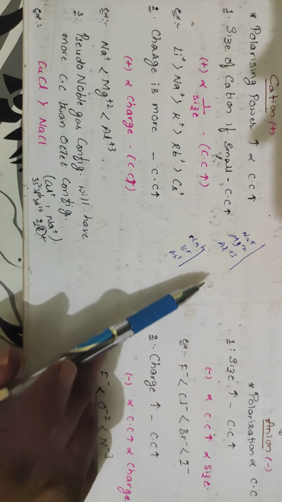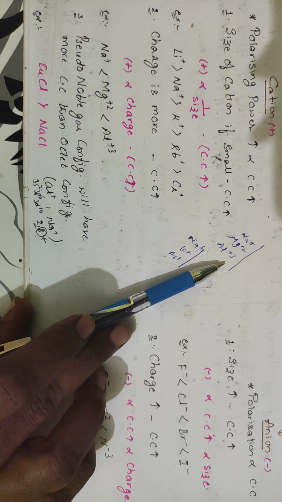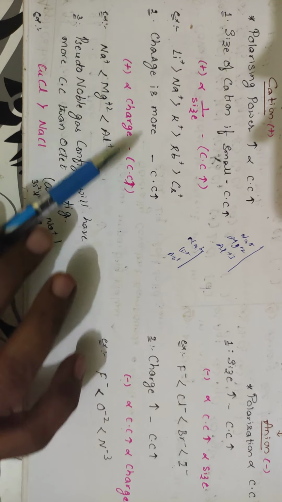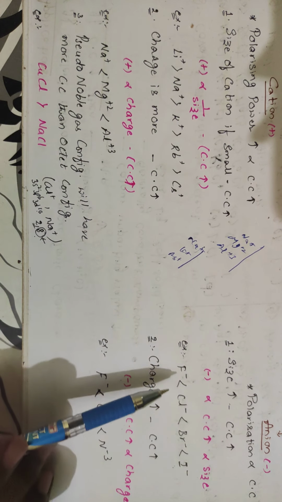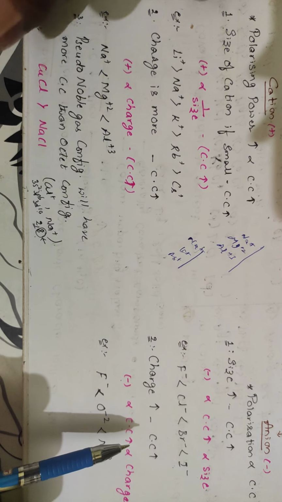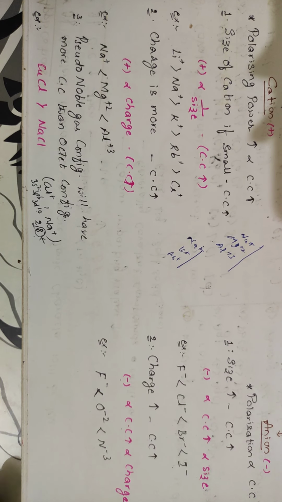If you are having different charges, you will be going for the highest charge with respect to cations. That will be having more covalent character. If you are having the same charge, then you will be going for the sizes. Lesser is the size, more will be the covalent character. For anions, charge increases, covalent character increases, same. Positive charge increases, covalent character increases. Negative charge increases, covalent character increases.